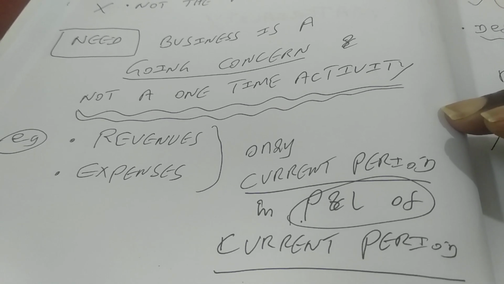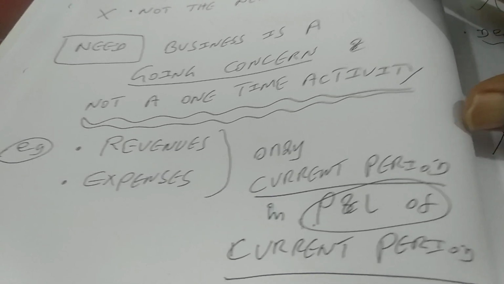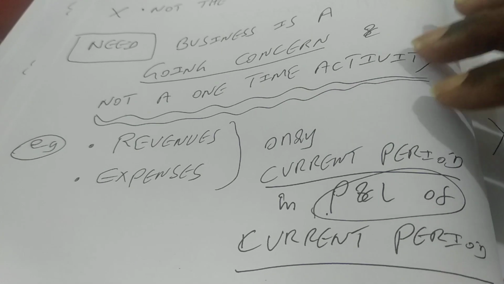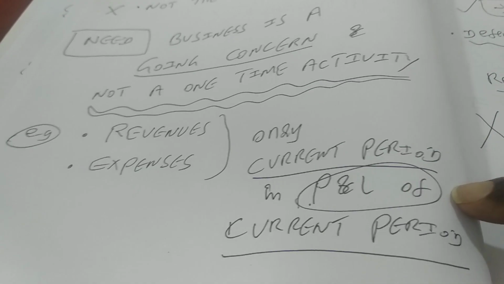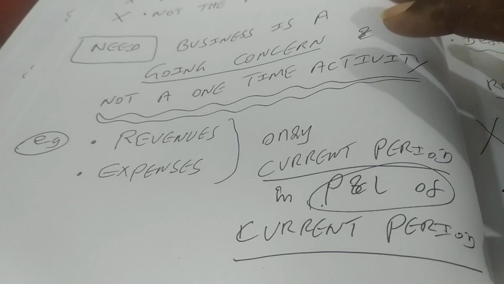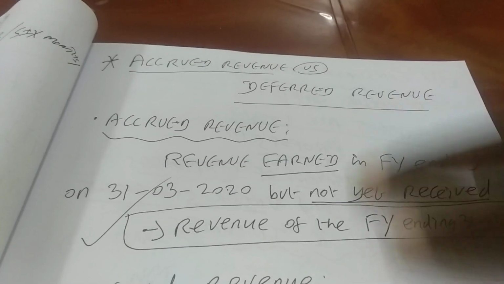That is possible, right? But we need to know what has happened in that period. So that means only current period items need to be reflected in the current period profit and loss statement, otherwise known as the income statement. So when I talk about this, in terms of revenue, I have these items.